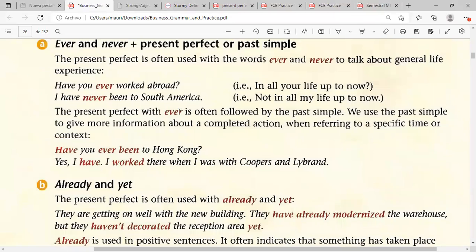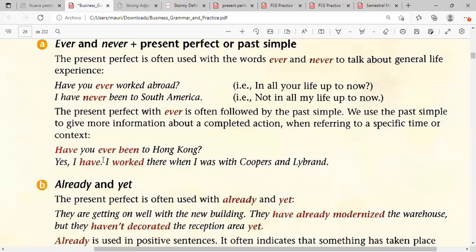The present perfect with ever is often followed by the simple past, depending. We use the past simple to give more information about a completed action when referring to a specific time or context. Have you ever been to Hong Kong? So once again, remember we have to start with the auxiliary always when we make a question. Always the subject, second place. And then in this case, we have to use ever before the past participle, been.